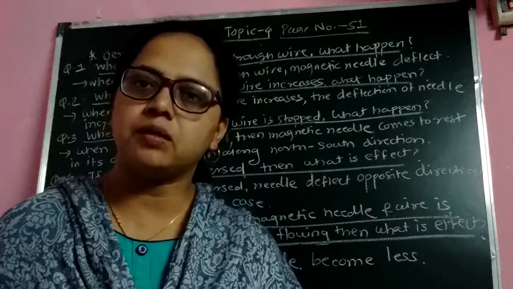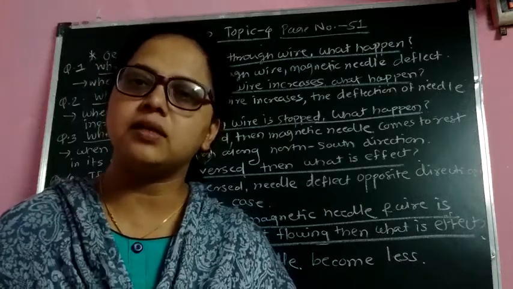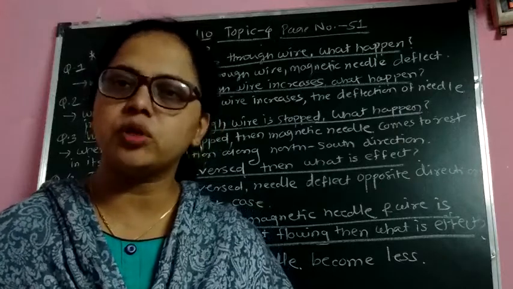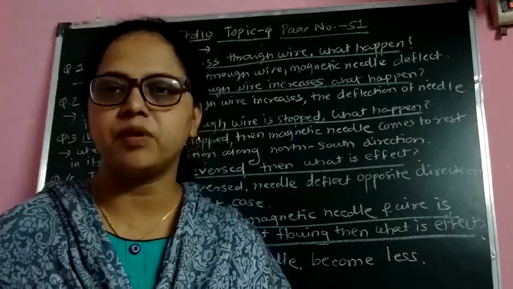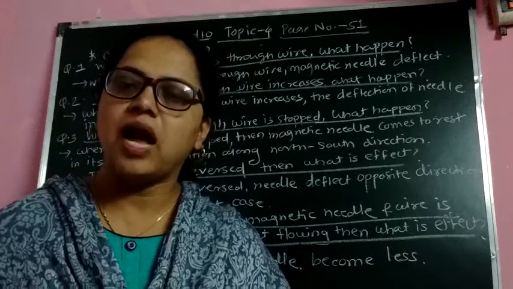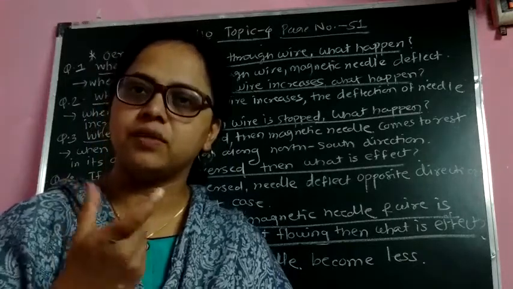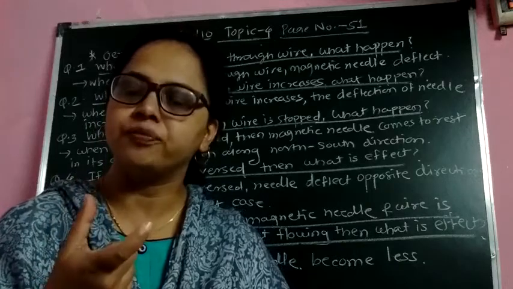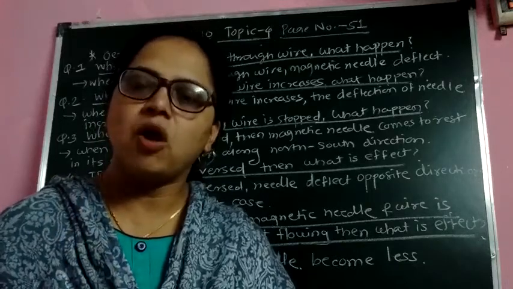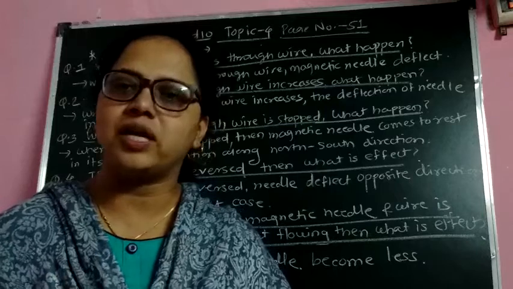In that experiment, a copper wire is connected in the circuit. When current flows through the copper wire, a magnetic field is produced around the copper wire. And the magnetic needle which is placed near the circuit deflects. Deflect means it starts to move. The magnetic needle always represents the north and south direction.